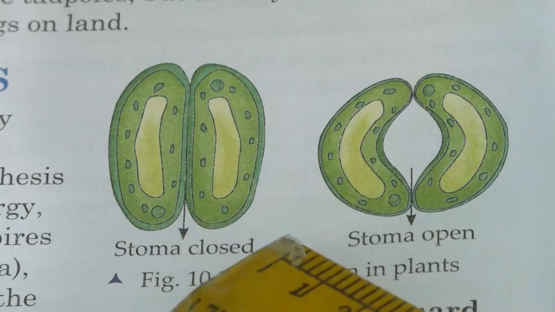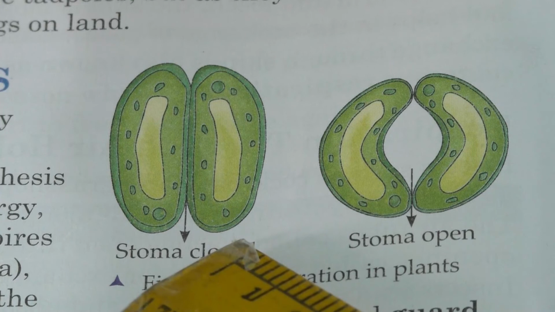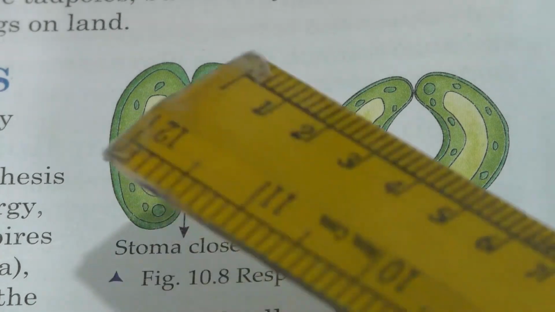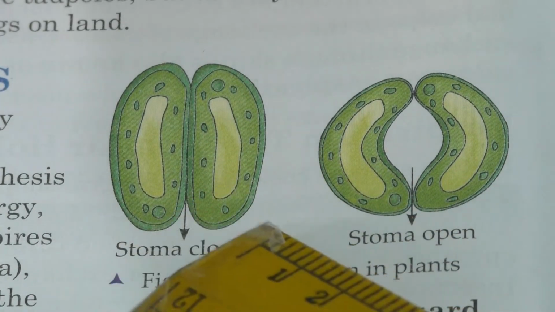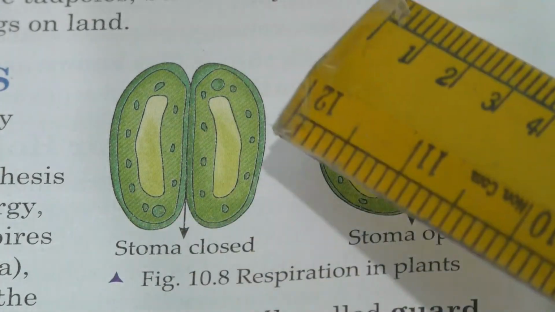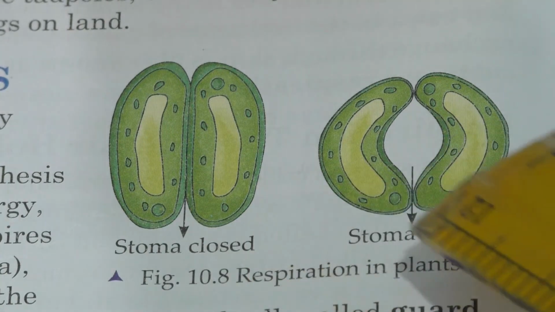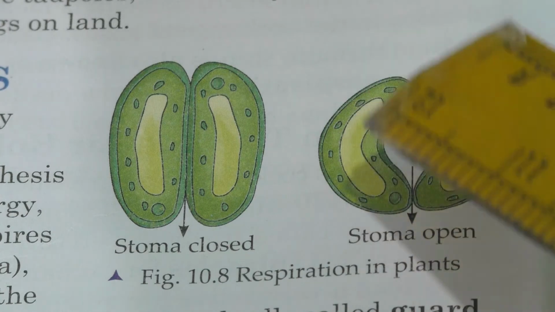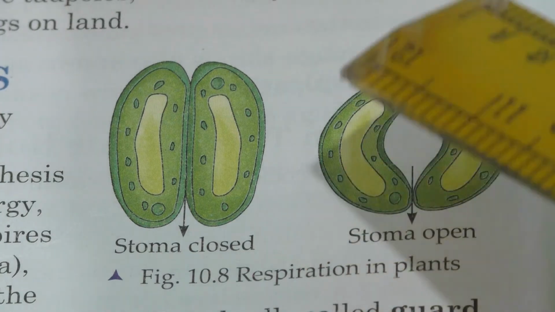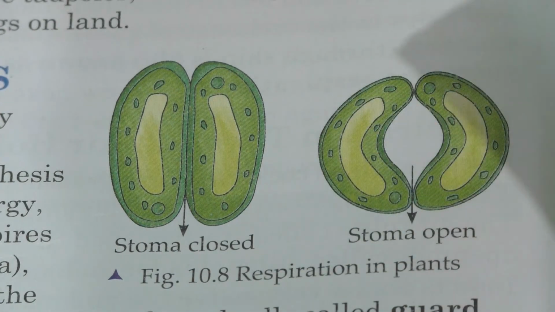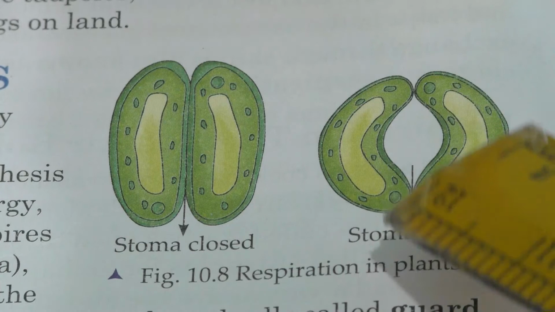Mainly it is used for photosynthesis. You all know photosynthesis, is it not? Yes. Apart from photosynthesis, it also helps in the respiration process. How do they help in breathing? The stomata consists of two bean-shaped cells. Can you see this? Yes, two bean-shaped cells. They are called guard cells. They allow the opening and closing of the stomatal pore so that it will take in oxygen. It will intake oxygen.